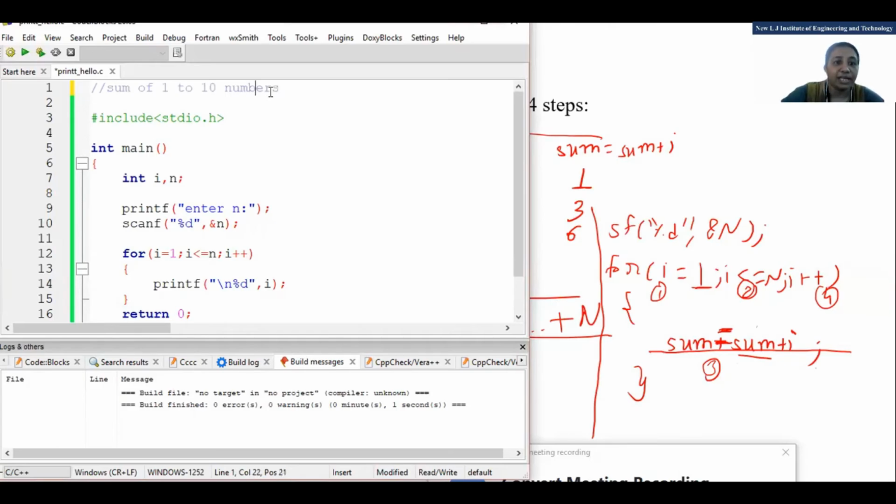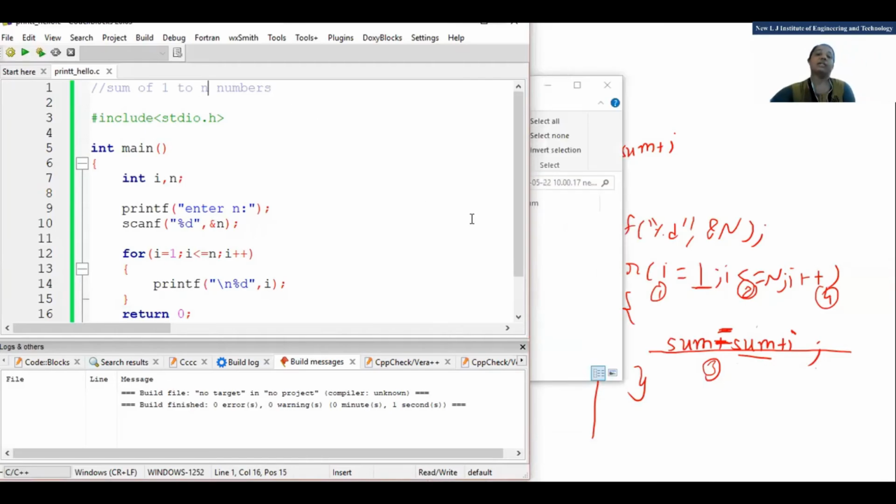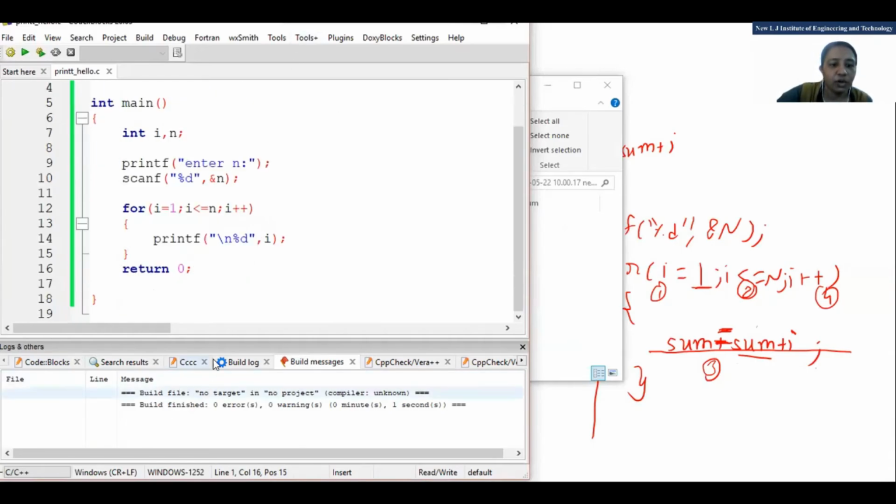Or 1 to n numbers. Take 1 to n number. When it is n, it is called a general program. And when you are taking a fixed value, it is called a static program. Fine. So what is the change required? Can anyone tell me?